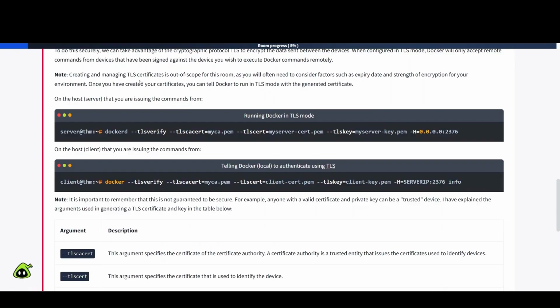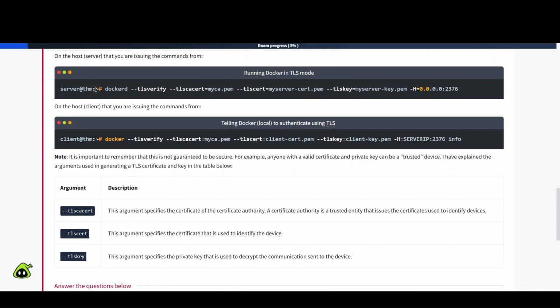Note, creating and managing TLS certificates is out of scope for this room, as you will often need to consider factors such as expiry date and strength of encryption for your environment. Once you have created your certificates, you can tell Docker to run in TLS mode with the generated certificate on the host server that you are issuing the commands from. So here's an example, running Docker in TLS mode, right? So it's dockerd --tlsverify --tlscacert=myca.pem, then has --tlscert, my server, and you can see the rest there. Next one, telling Docker local to authenticate using TLS. So here's another example, docker --tlsverify, and you can see the rest here.